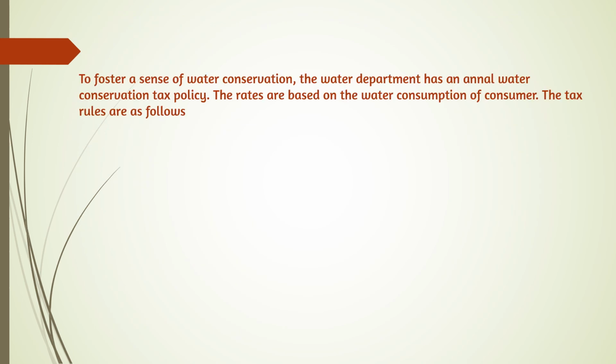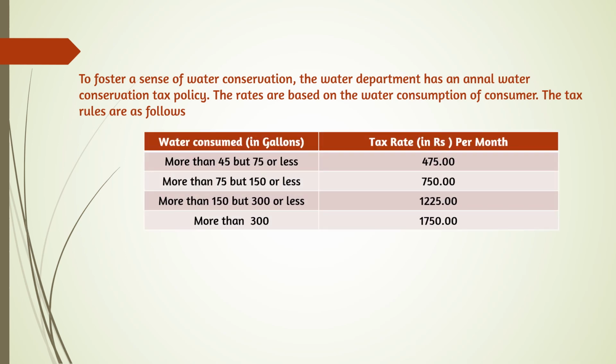So the question is, to foster a sense of water conservation, the water department has an annual water conservation tax policy. The rates are based on the water consumption of the consumer, and the tax rules are as follows. So here water consumed is given in gallons and tax rate. More than 45 but 75 or less, that means we have to pay, the amount is fixed.